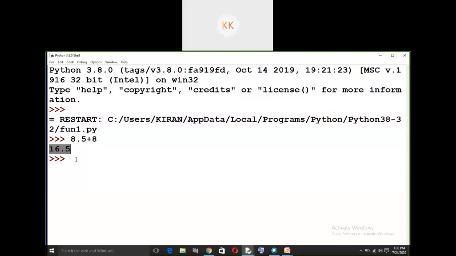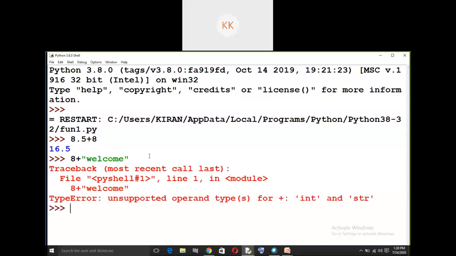What is explicit type conversion is what we have done just now. Suppose I want to add 8 and a string. For this we need to do explicit type conversion because this is an integer and this is a string. So we cannot add both unless we convert one of them. Understood or not? So the operator plus does not support heterogeneous operands.